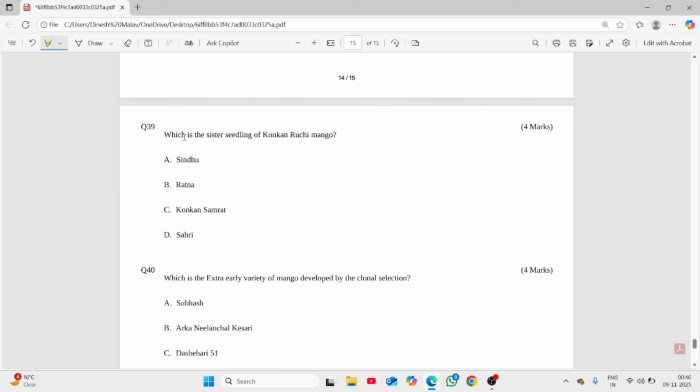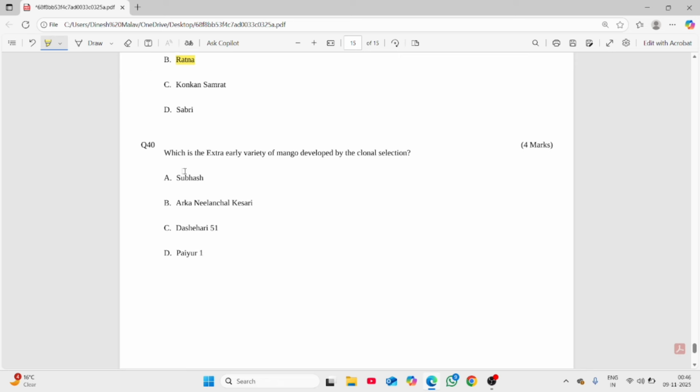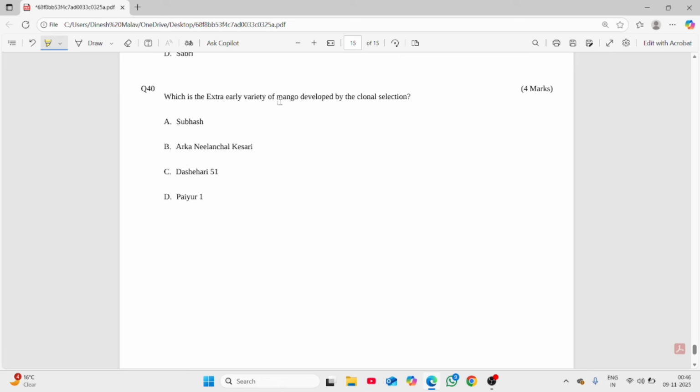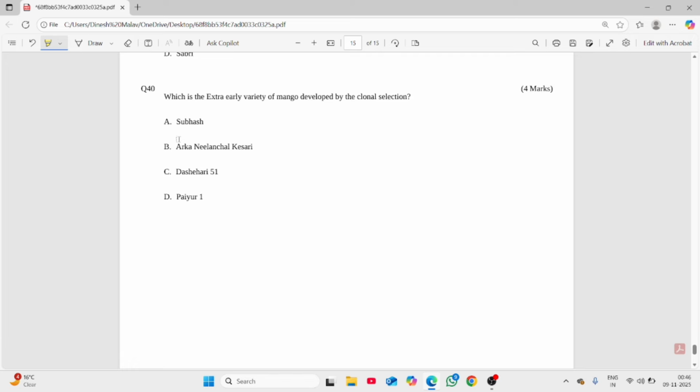Sister seedling of Konkan Ruchi: Konkan Ruchi is Nilphonso, meaning Neelam cross Alphonso. So we have Ratna. Sindhu is also a progeny of Ratna. So Ratna is the correct option. Sindhu is Ratna cross Alphonso, which is an extra early variety of mango developed through clonal selection. The extra early variety is Subhash from Bihar, and Shree from Shree Payur, Neeleshwar. Yes, this was developed for extra early maturity at the IIHR regional station.